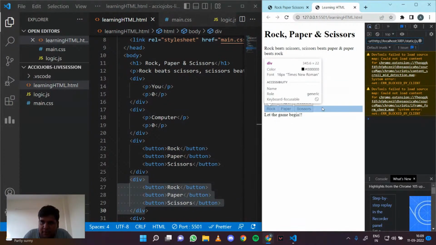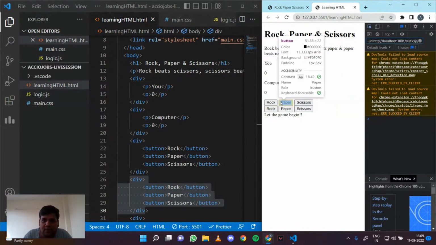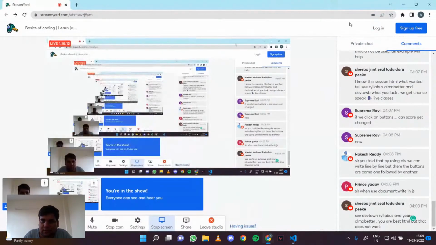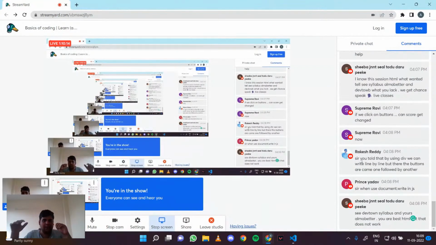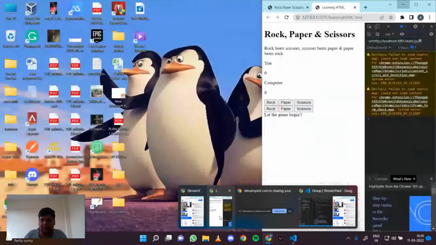This is a div and this is a div. So this is one below another, right? But buttons are inline elements, so these come one after another, right? So I hope this is clear. Div after div will come one below another, but div content will come as it is. Buttons are inline elements, so that's why they come one after another instead of one below another. Okay, cool, right? So our HTML part is actually done.